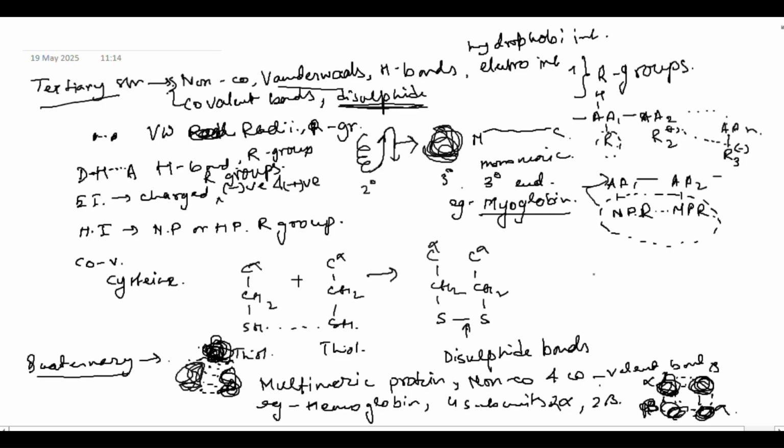And another thing that I forgot to mention here is that structure is very, very important for their function, because depending on their structure, they will be able to perform certain functions. For example, if two proteins have different primary structure, say they are made up of AA1, AA2 and so on, AAN, this is protein 1, and then there is AA1 prime, AA2 prime, and so on, AAN.